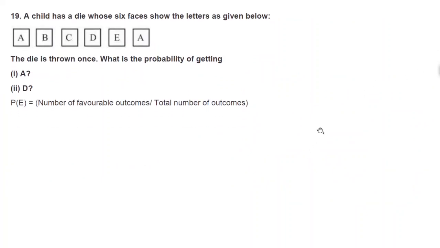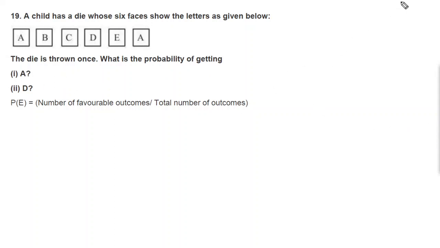Question number 19. Here a child has a die whose 6 faces show the letters as shown below. So a die is there whose 6 faces show the letters A, B, C, D, E and A. So A appears 2 times here, then B, C, D and E appear 1 time each. Okay, so the die is thrown only once. What is the probability of getting A?